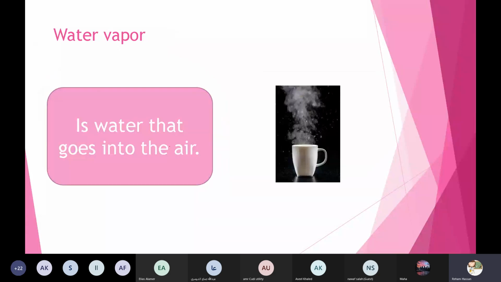Water vapor is the water that goes into the air. Up in the air and then the sky. Thanks a lot, Amr. You are amazing.